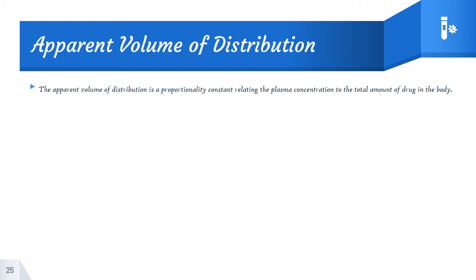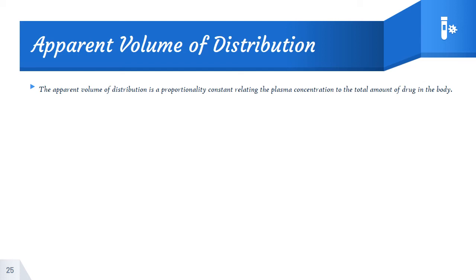So saying this, different tissues have different concentrations of drug. The volume of distribution cannot be truly physiological in many aspects. So a constant relationship between the concentration of drug and the amount of drug will remain.